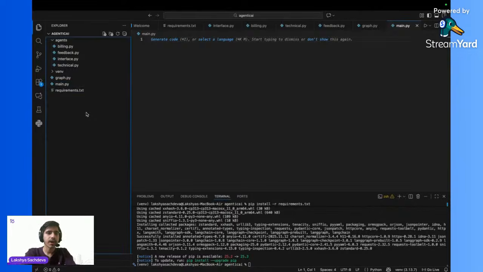And one more thing that I can make is one more folder with the name nodes. And I will make all the nodes. Let's say I have 4 nodes. So I make billing_node.py.